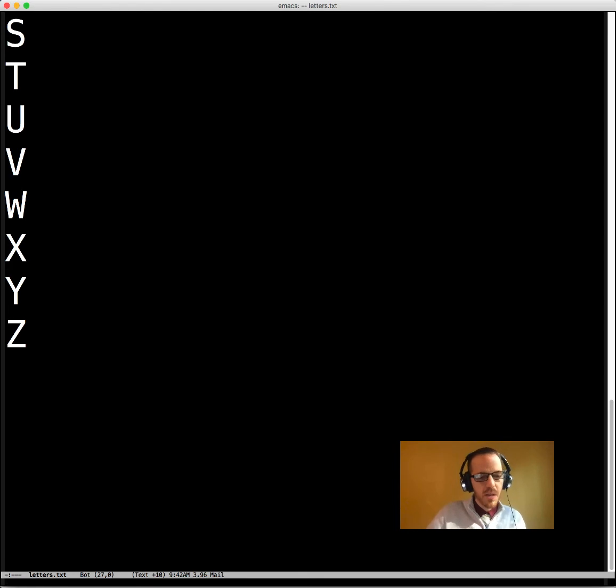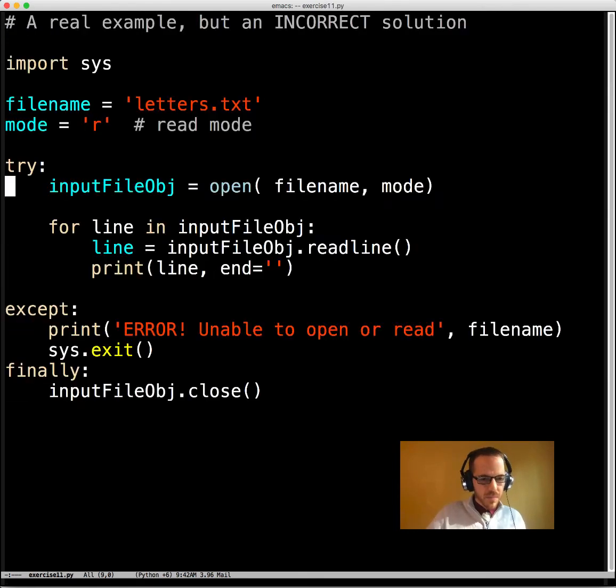I'd already written those. We're going to try and open up the file, read from that file, then say read line, and then print the line, but we don't need to print the newline there. So this looks good.